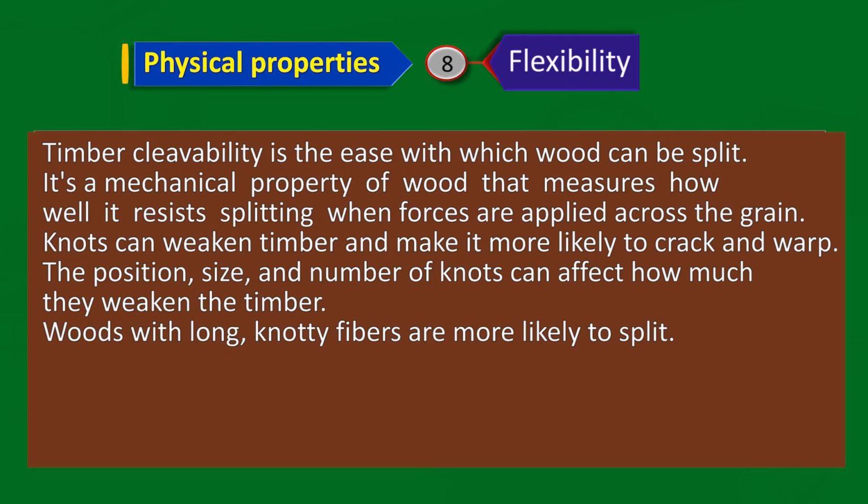Next point, which is important, is cleavability. Timber cleavability is the ease with which wood can split. It is a mechanical property of wood that measures how well it resists splitting when forces are applied across the grain. Knots can weaken the timber and make it more likely to crack and warp. The position, size and number of knots can affect how much they weaken the timber. Woods with long knotty fibers are more likely to split.